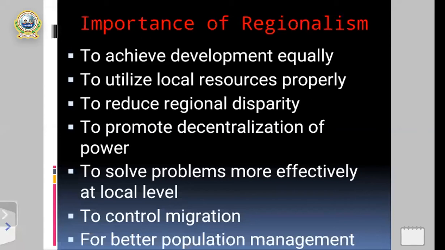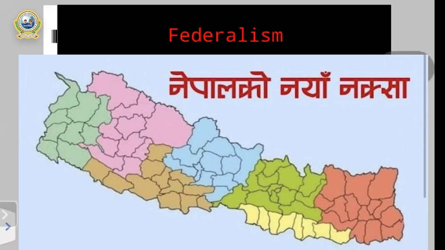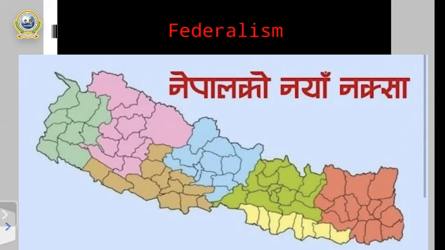Okay, my dear students. After the importance of regionalism, once again, you can see in the screen the next slide. Once again, there is a map of Nepal. In the first slide, there is also a map of Nepal, including 5 developing regions. But in this screen, there is also the map of Nepal, but divided into 7 provinces. That's federalism.